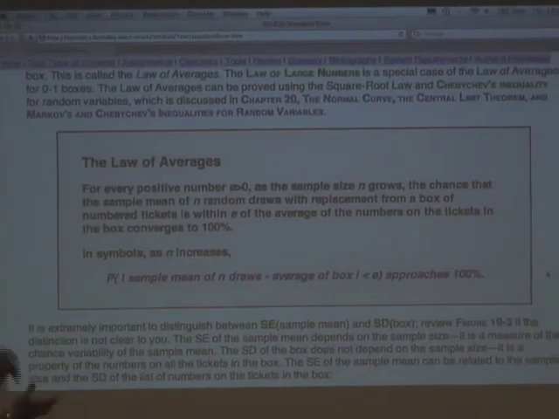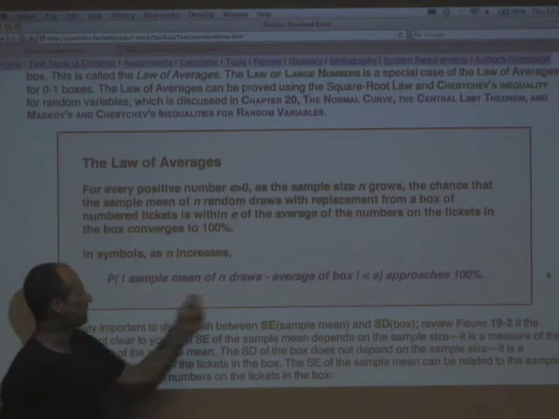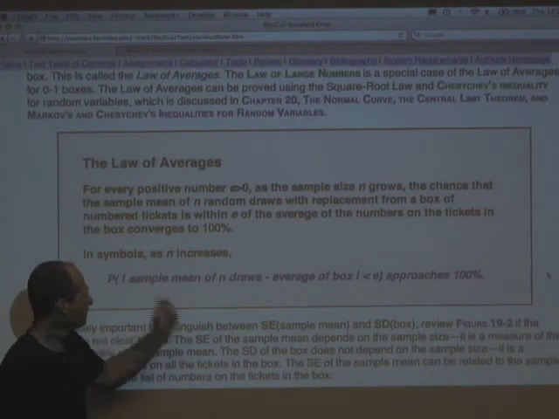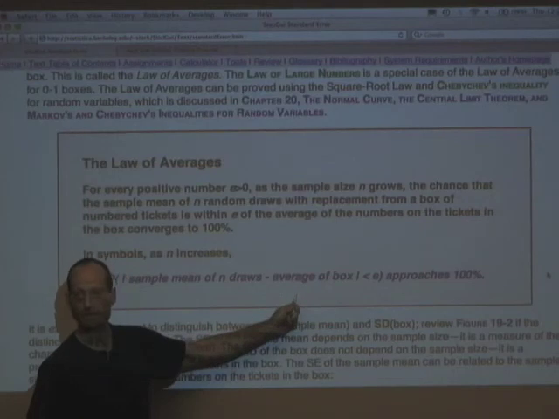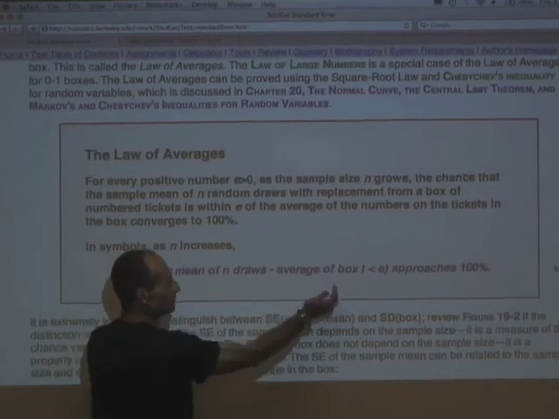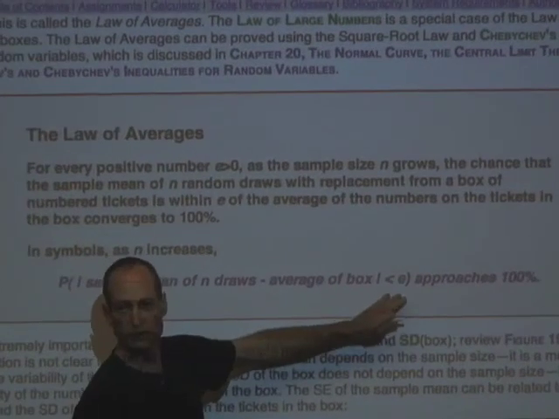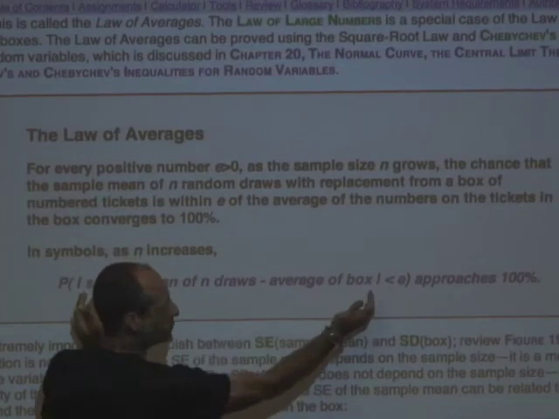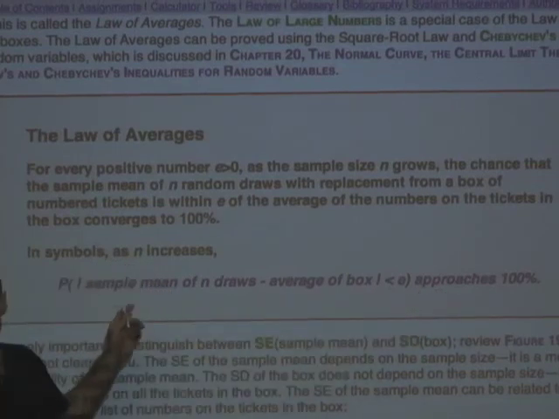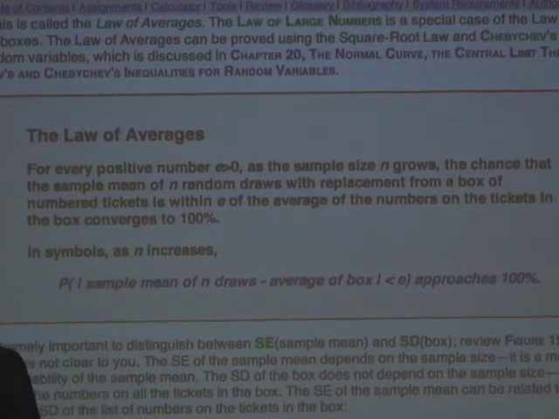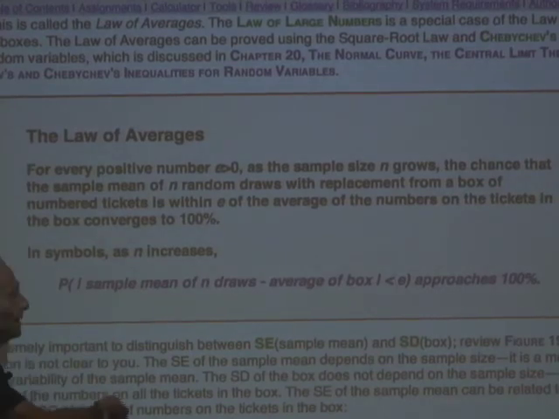It follows from this, and we're not going to do the proof here, that if you look at the difference between the sample mean of n draws and the average of the numbers in the box, the probability that those differ from each other by very much gets really, really small. The probability that they're very close together gets closer and closer to 100% as the sample size grows. So the sample mean is a more and more accurate, more and more reliable estimate of the average of the box as the sample size grows.